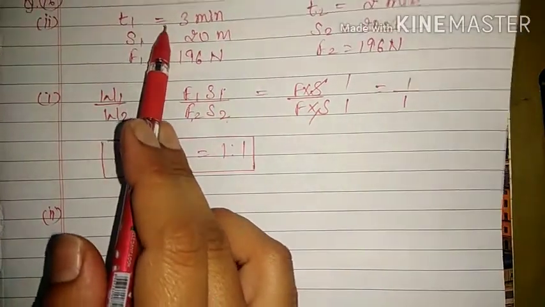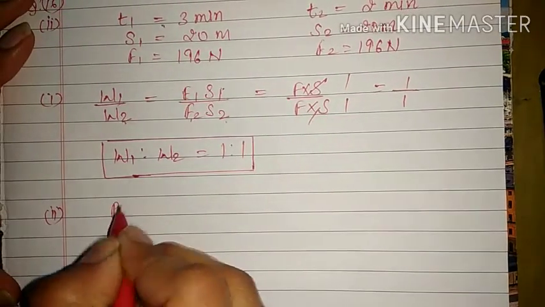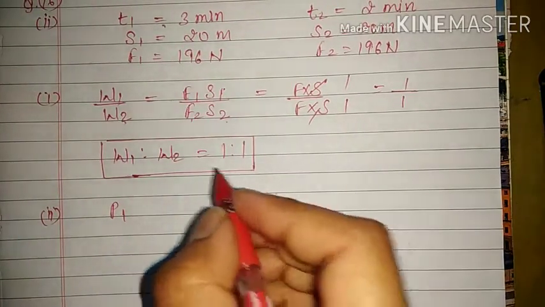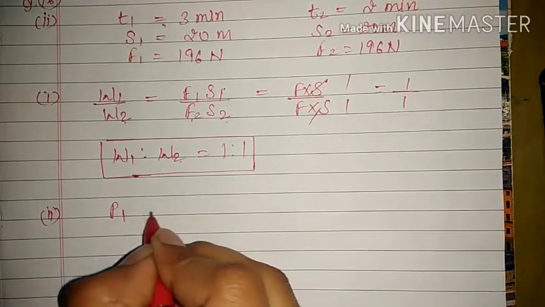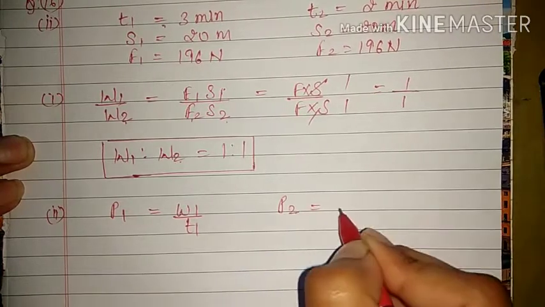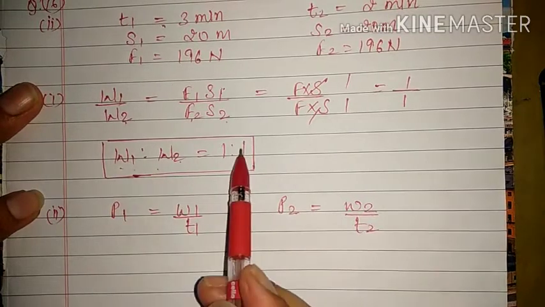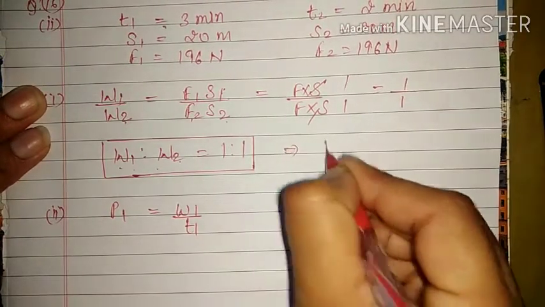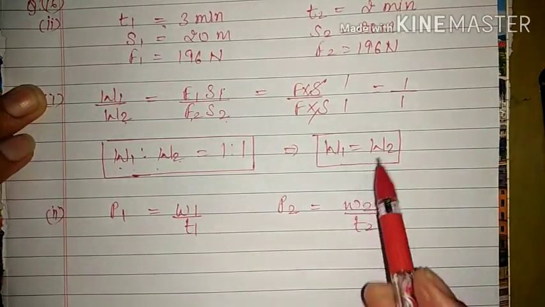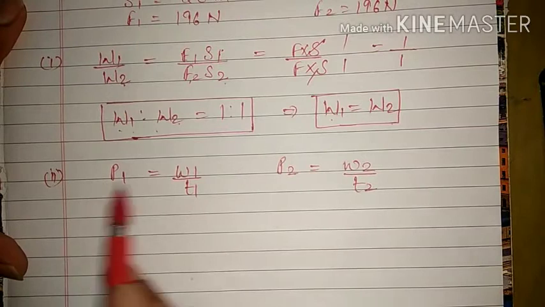We need only the ratio of power P1 and power P2. We know that power depends on time. So suppose the power spent by the boy is P1 and the power spent by his father is P2. P1 is equal to W1 upon T1, and P2 is equal to W2 upon T2. Here W1 is to W2 is 1:1. That means the amount of work done by both the boy and the father is the same. So we have to calculate the ratio of the power.